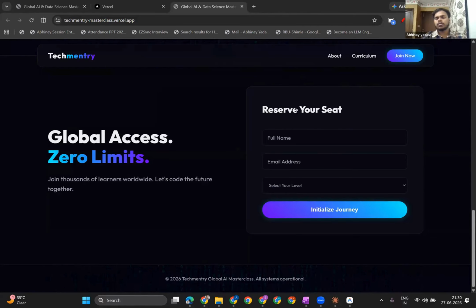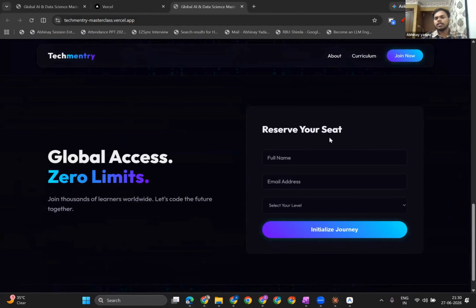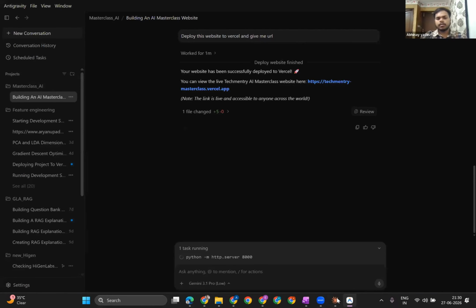Right now you can see over here only the front end part has been done. If you want, you can add the back end thing as well. Okay, let me just show you. I can just give over here, join now, add or integrate backend as well. So in the backend, let's say if you have some sort of MongoDB, if you are aware of MongoDB, or some databases, MySQL and all those things, you can apply those as well.